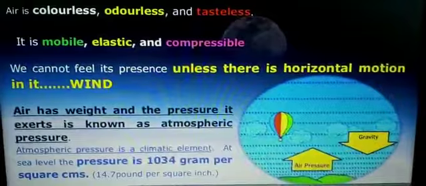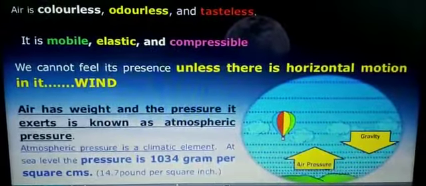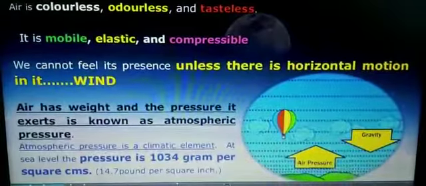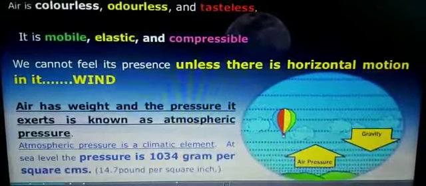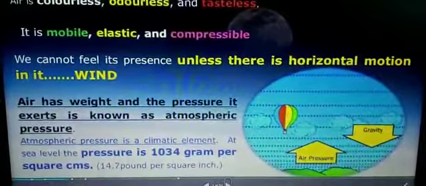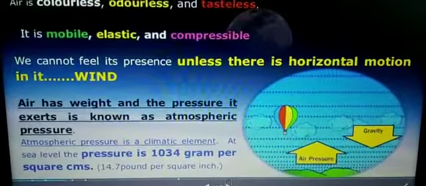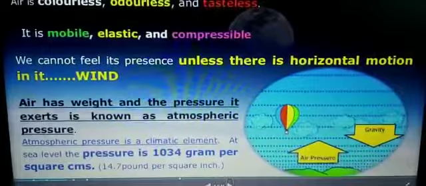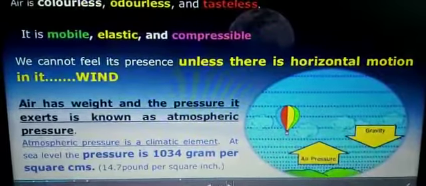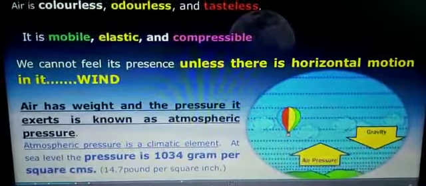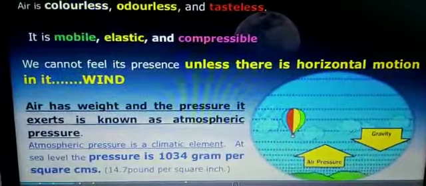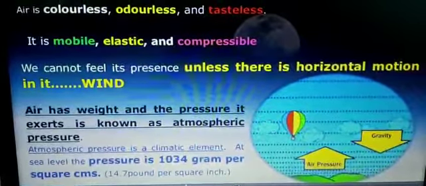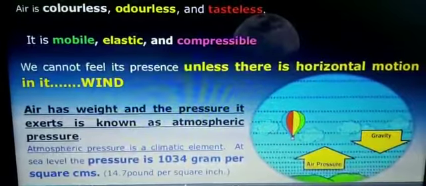This I think we have done in previous class, in other classes also, but maybe in this same class you will do atmospheric pressure also. In this class later on we will do atmospheric pressure in detail. And atmospheric pressure is a climate element. At sea level, the pressure is 1034 gram per square centimeter, means 14.7 pounds per square inch.